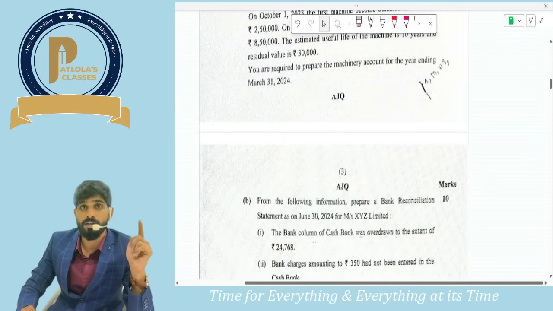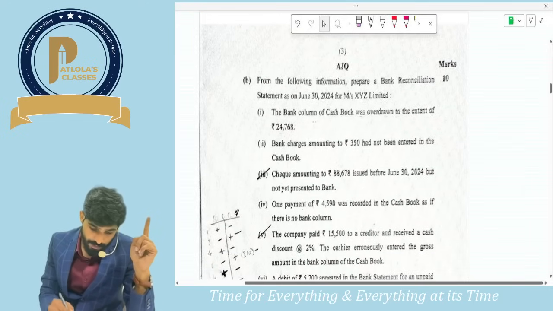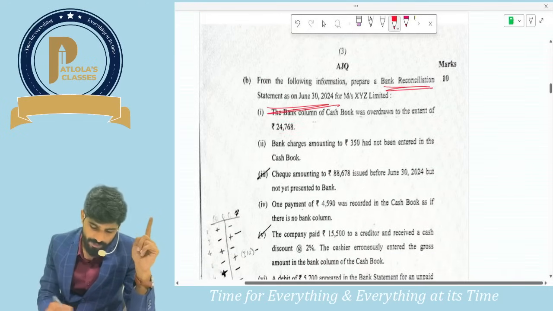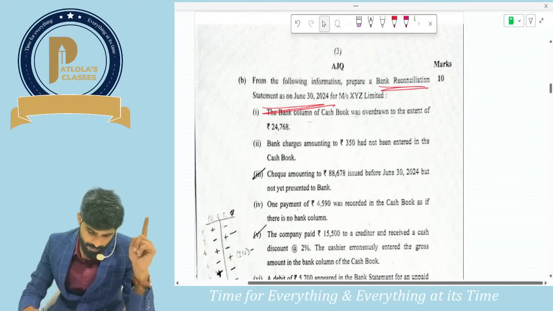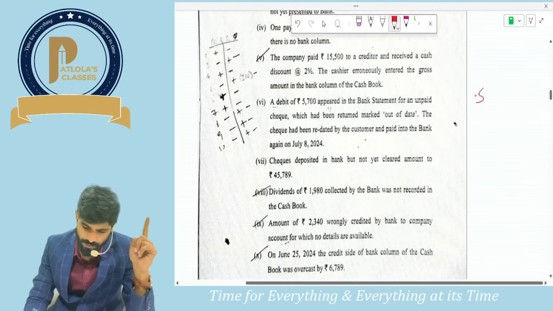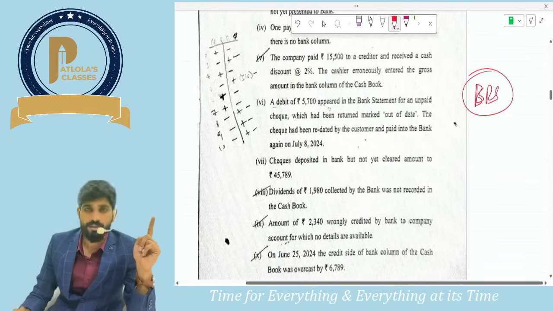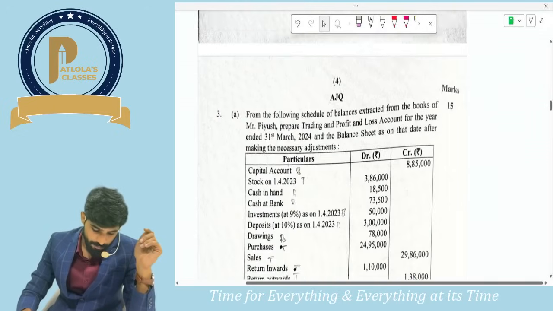So second, 2A question is from depreciation. Then 2B question is from BRS. Guys, it's a very straightforward question from BRS. So 2A is from depreciation, 2B is from BRS.